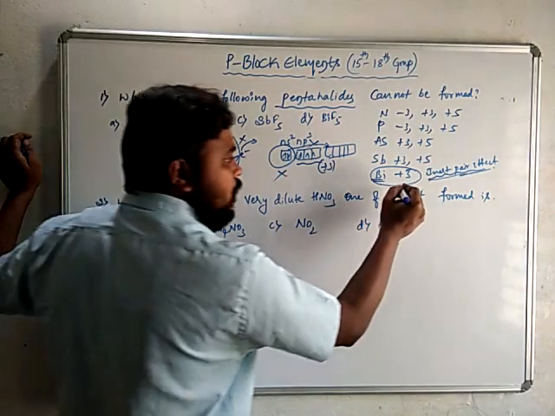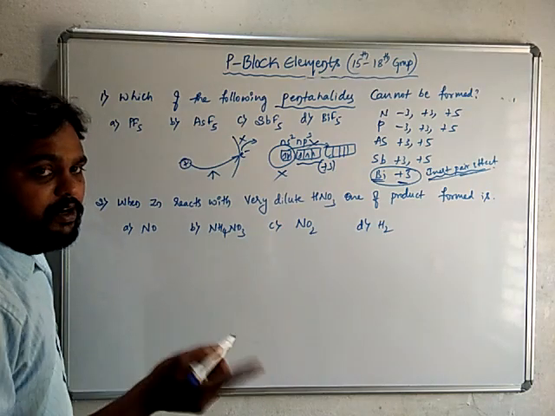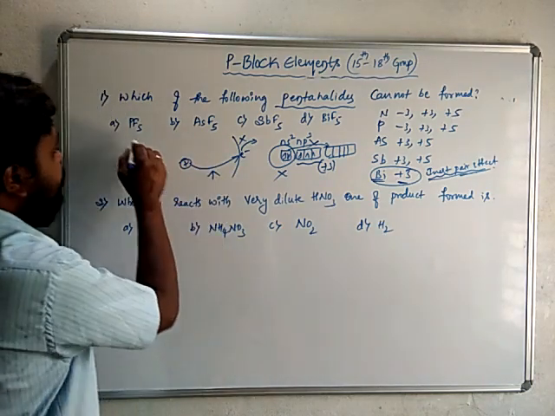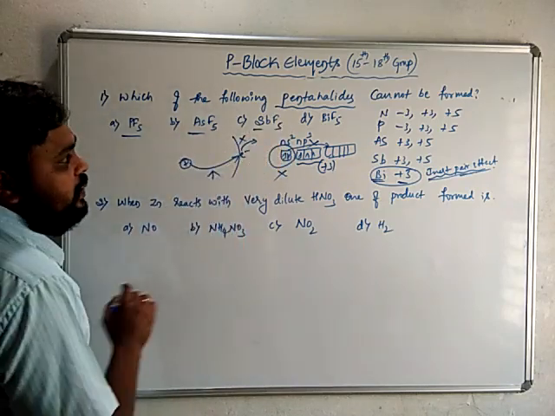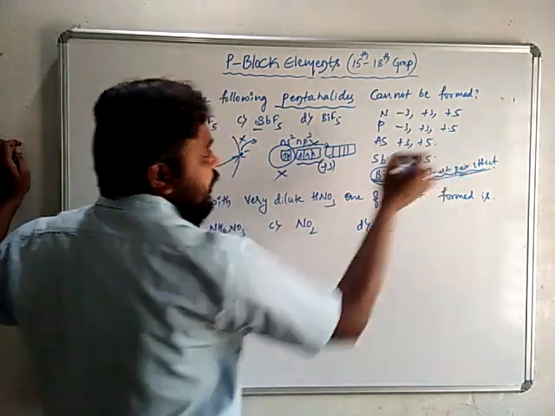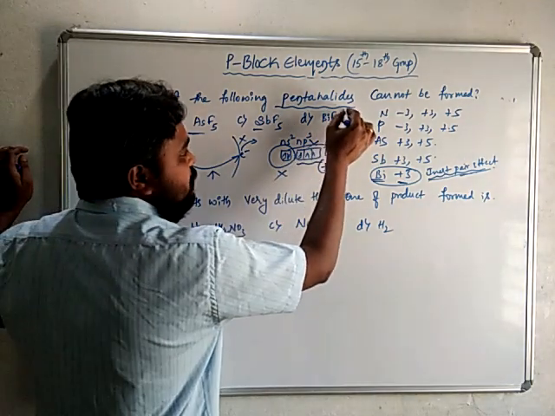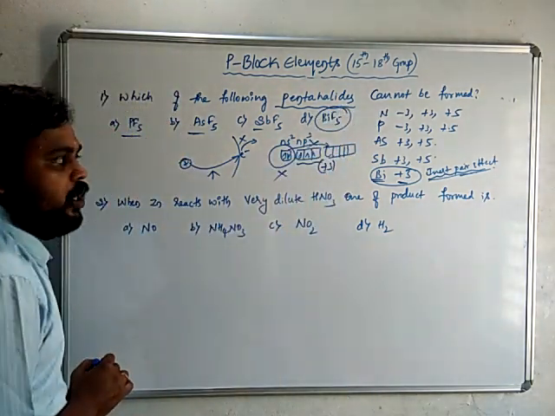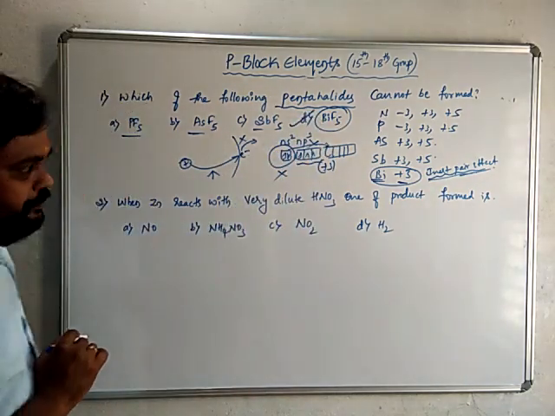Because of this +3 oxidation state, bismuth can form only trihalides instead of pentahalides. But the rest of the elements, that is phosphorus, arsenic and antimony, can show the +5 oxidation state. Hence they can form pentahalides. But bismuth cannot form a pentahalide because of the inert pair effect. Hence the correct option here is option D.